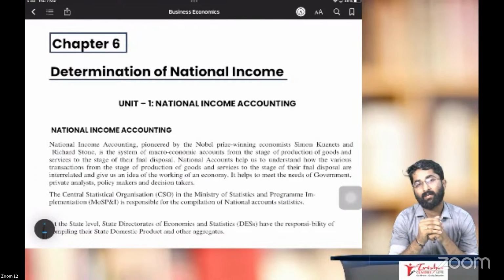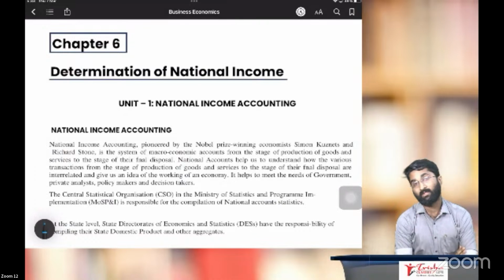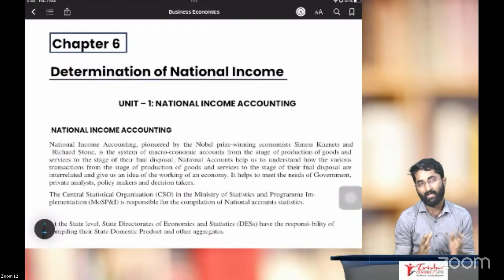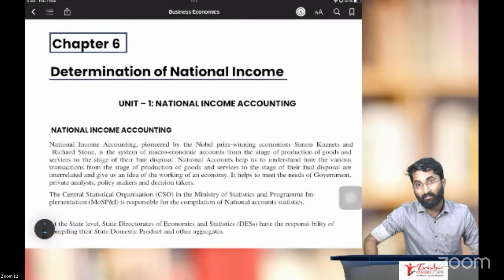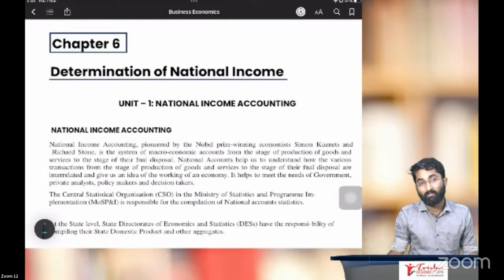In economics, what has happened, sir? Earlier, it was BCK and economics. By now, you already know about this. In economics, there were five chapters. Right now, you have 10 chapters. Yes, you heard it right. 10 chapters, basically five chapters extra. So they have added five extra chapters for you.